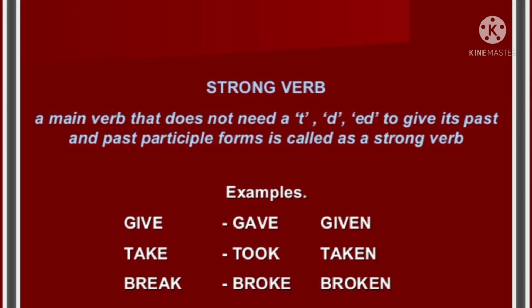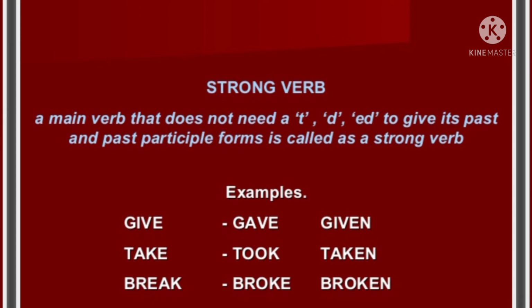Next, we will see strong and weak verbs. Okay, we know the forms of verb. There are V1, V2 and V3 forms, or present, past and past participle forms of verbs. It's clear for you. For example, run, ran, run. Come, came, come. Or eat, ate, eaten. Similarly, look, looked, looked. You see, most verbs form their past and past participle forms by using T or D.